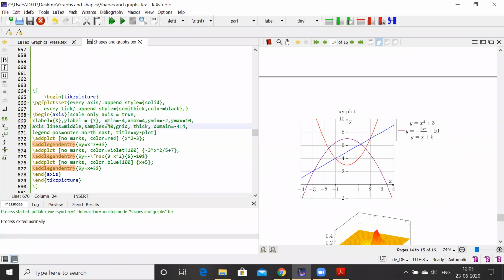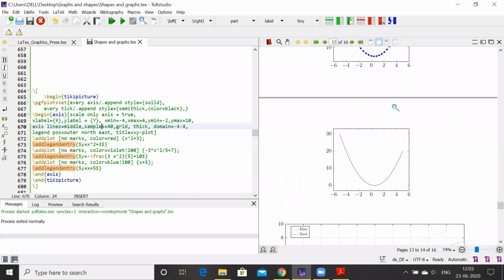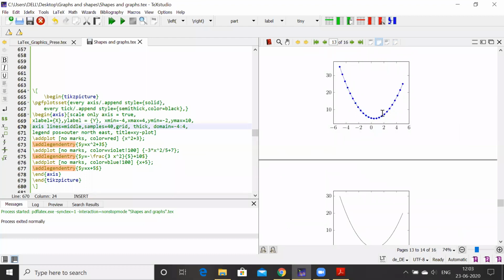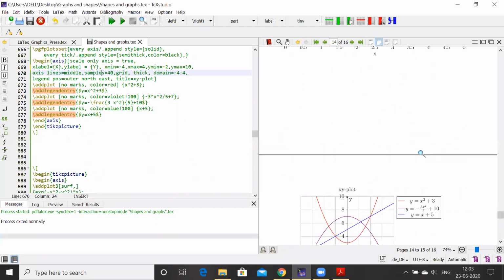Then this is a domain, xmin -4, xmax 4, the domain of this X axis, ymin, ymax is 10, the domain of Y axis, axis lines middle, samples 40, and grid, we want grid lines, that's why here grid. And samples we have taken 40, that's why we are getting this smooth kind of graph, otherwise we will get this kind of dotted nodes. So if you increase the sample size, we'll get a smooth kind of graph.